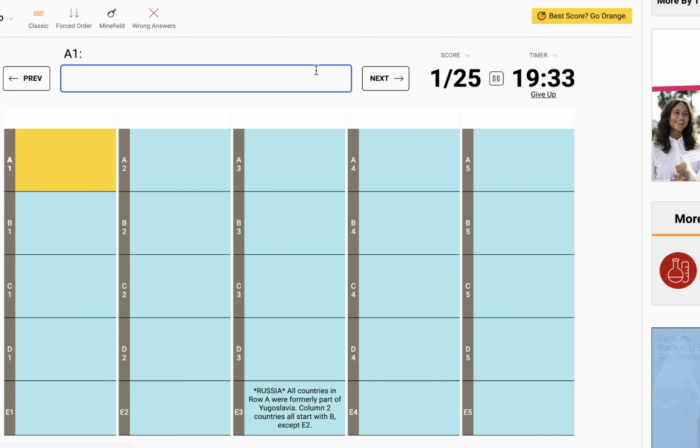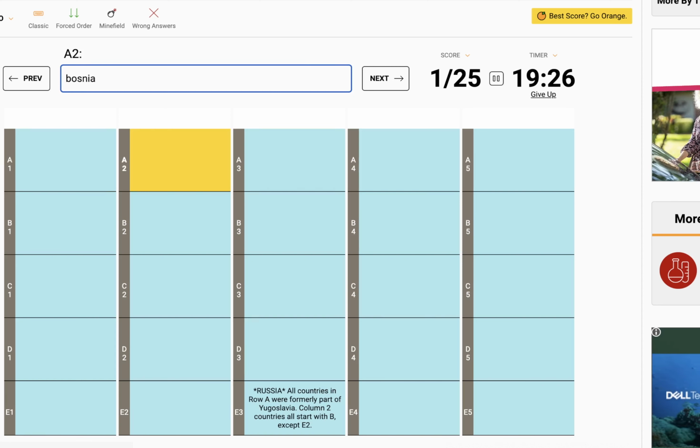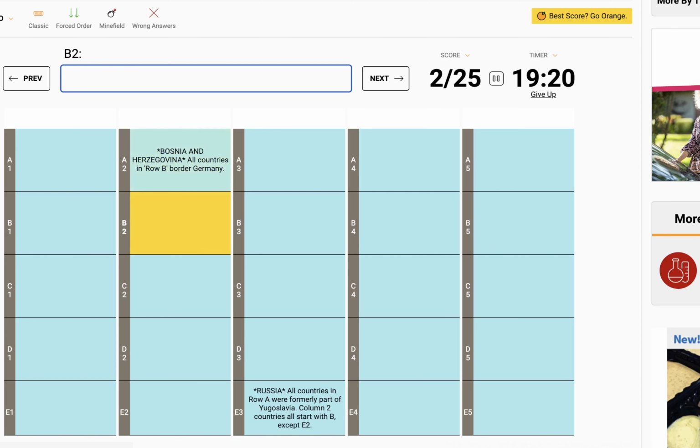And right there, I think that's our first clue, which means A2 should be Bosnia. And I always forget that Sporcle makes me type Herzegovina too. Herzegovina? And the spelling strikes. We got it right. All countries in row B border Germany.